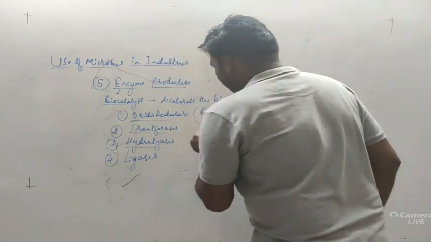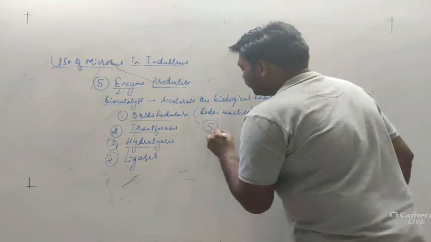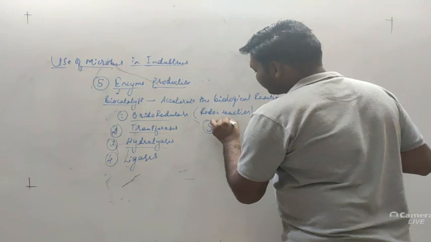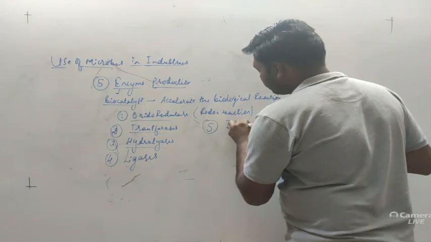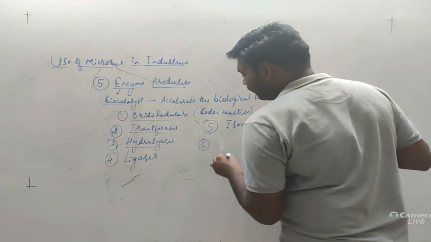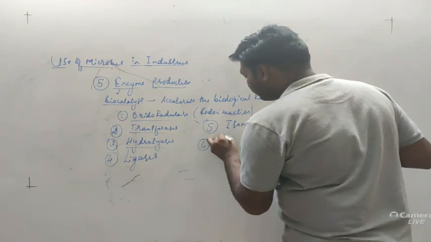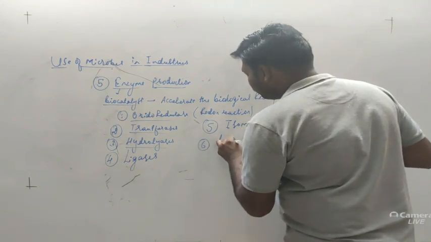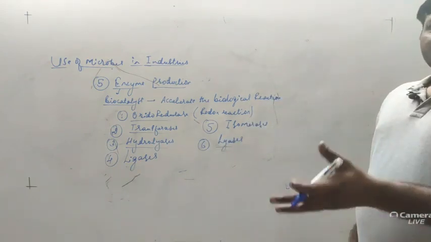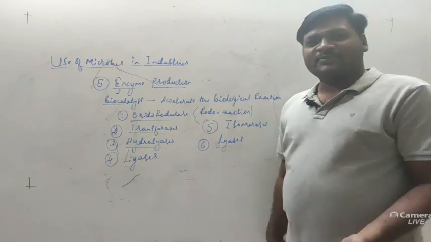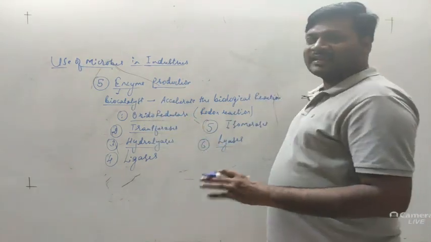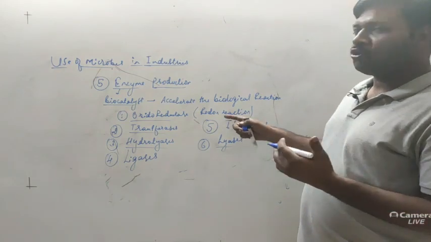Fifth one is the isomerases, and sixth one is the lyases. Lyases bring about the breakdown. Isomerases are responsible for formation of isomers. So generally these are the 6 different classes of enzymes, which can be remembered as OTHLIL.